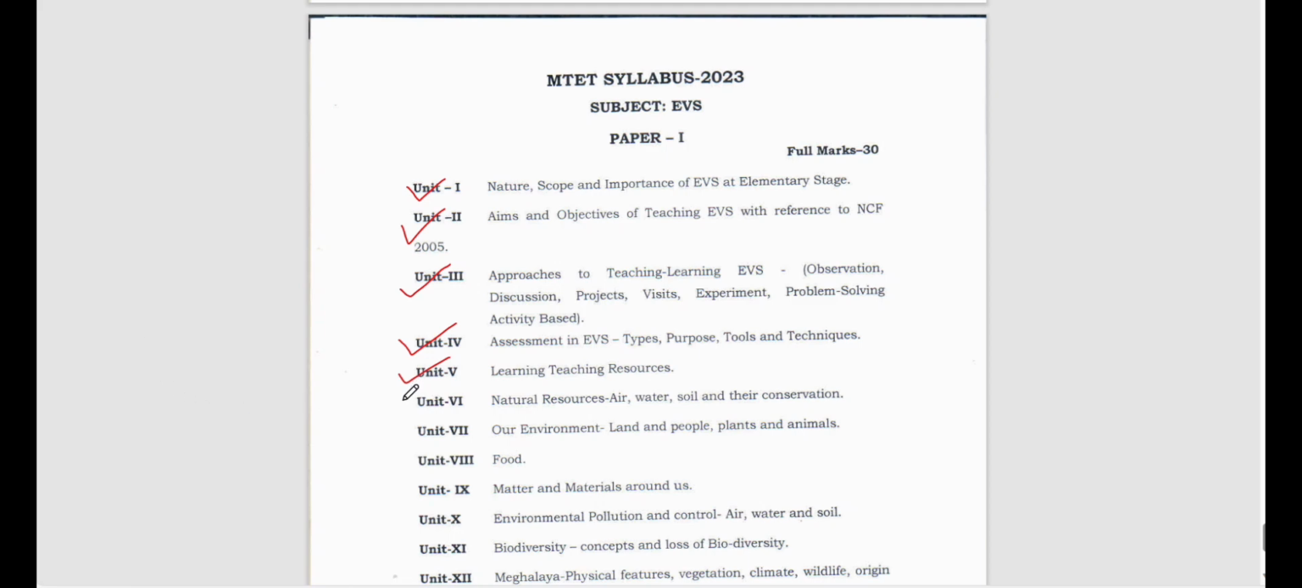Then let's go to unit 6. What is unit 6 speaking about? So natural resources, air, water, soil and their conservation. Now you see, there are certain things in our environment which are natural, in fact everything is natural, right? What I mean is that there are certain things which are renewable and there are certain things which are not renewable.